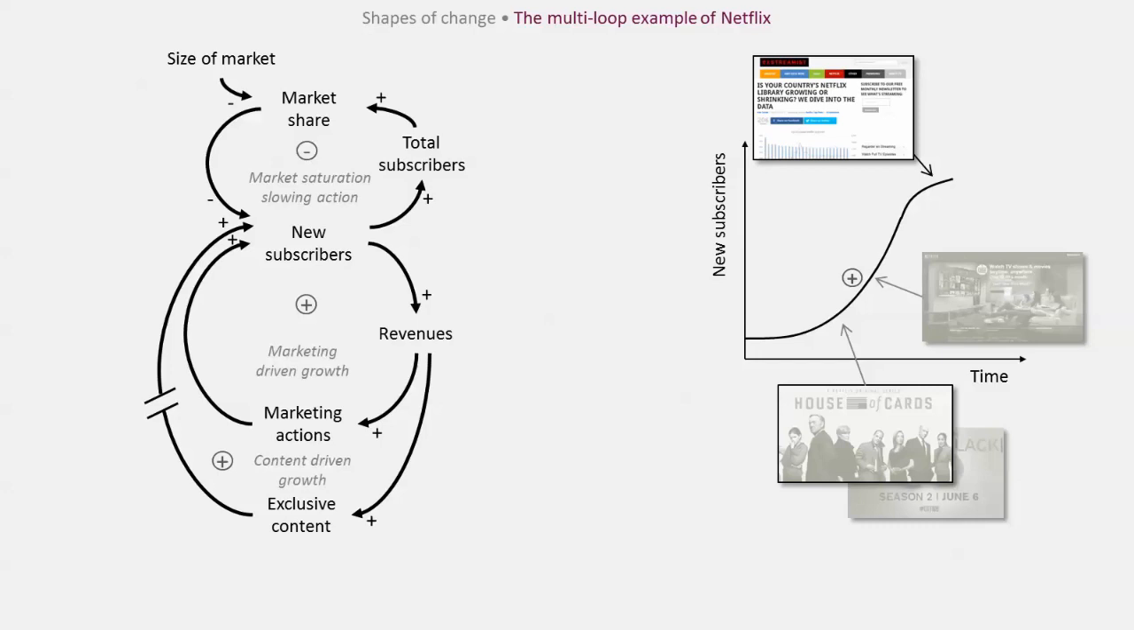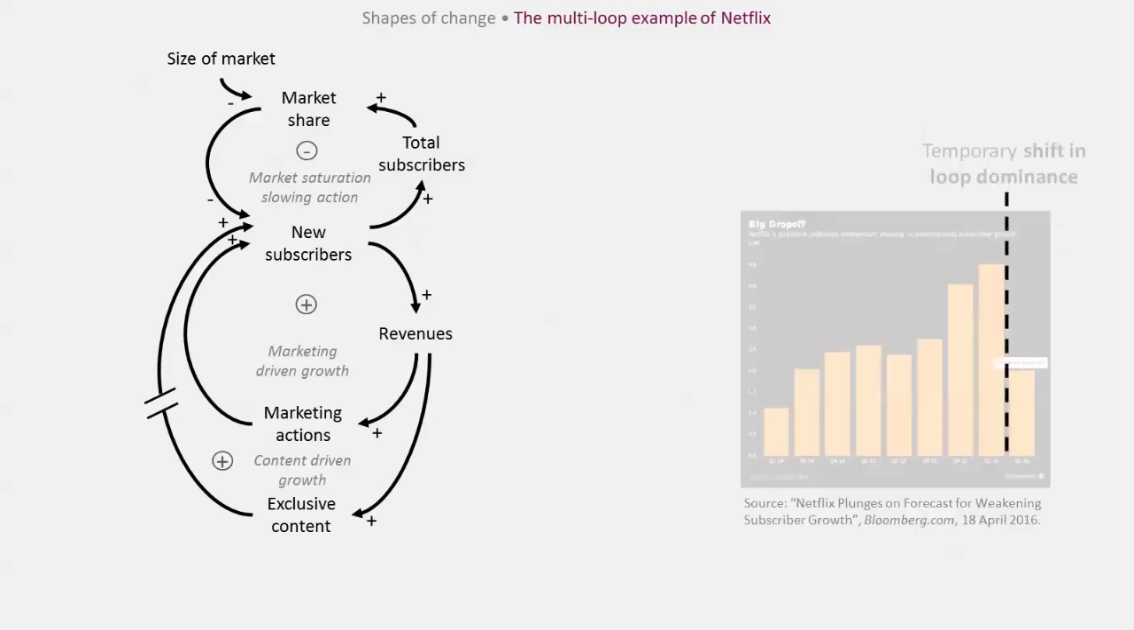We can count an odd number of polarities in the loop, which means that any increase in a variable feeds back to be counterbalanced by a decrease in that same variable. When growth slows, levels off and falls, we know that loop dominance has shifted from the reinforcing loop to the balancing loop. This looks to have happened at the end of Q1 2016.